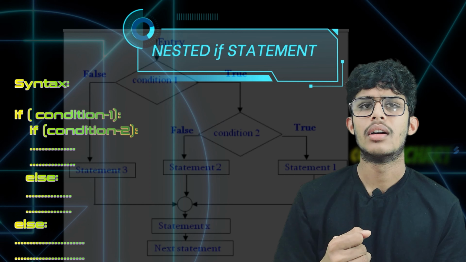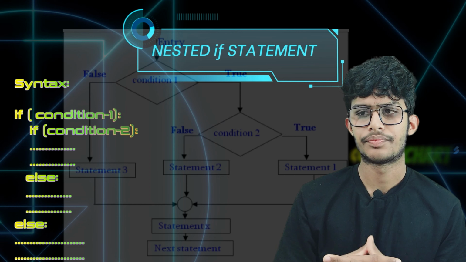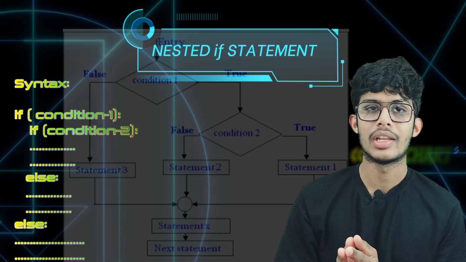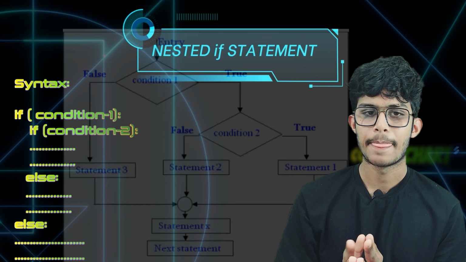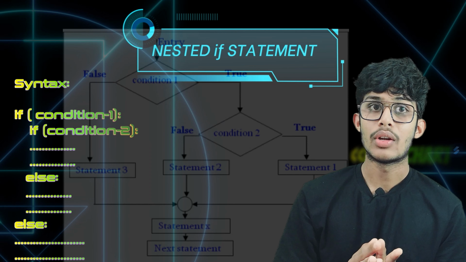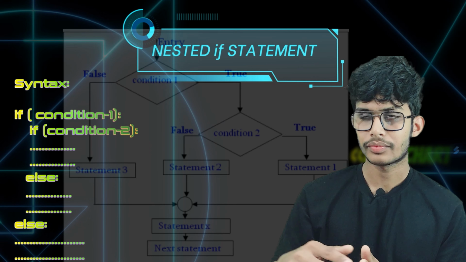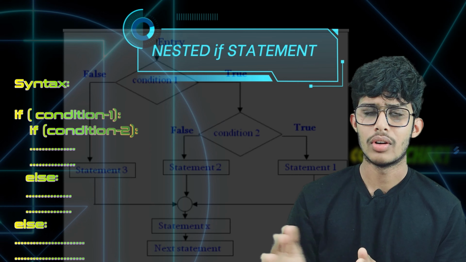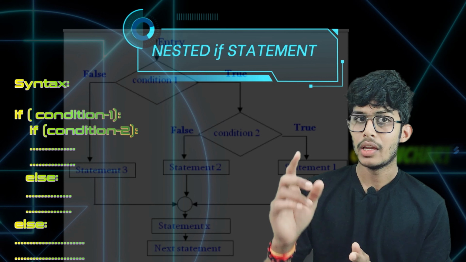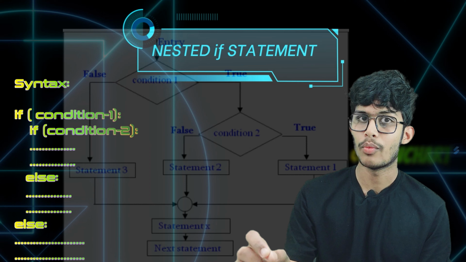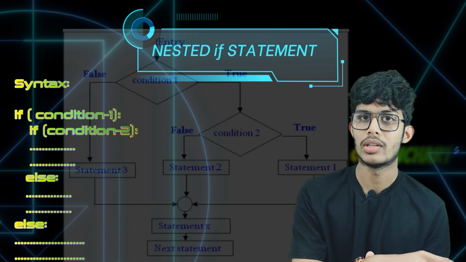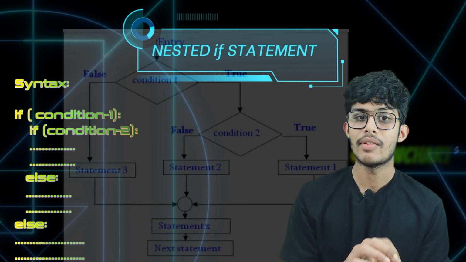We can take the example from our daily life. If we appear in the entrance examination, then we will get admission in the good institutes. But between this there are more conditions, like if we get good marks, then only we will get admission to that college. This works like a nested if statement: if we appear in the exam, then there is one more condition, we have to get good marks, then we will get admission to that institute. Like this, a nested if statement works.